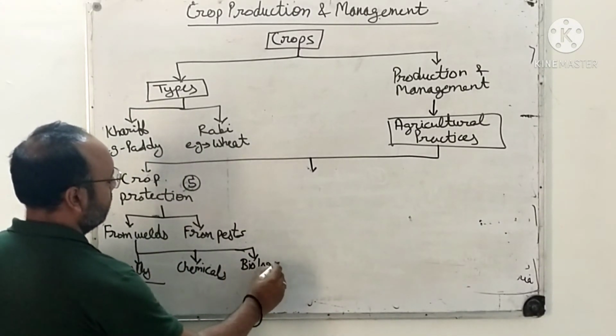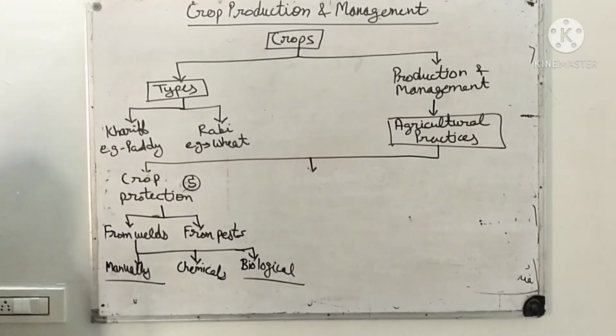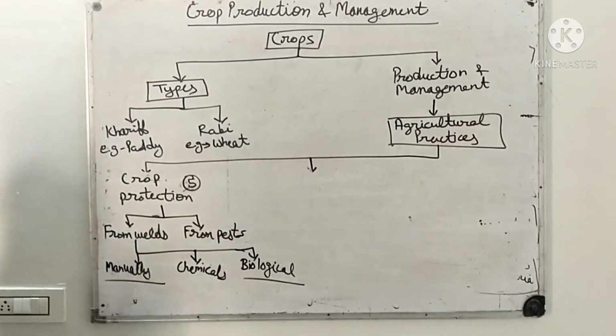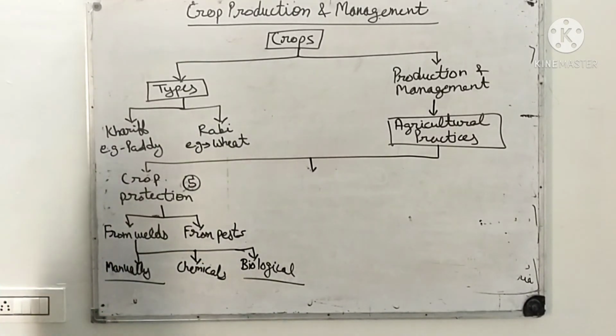Now this is a new term, biological. In the biological method, what we do, we just introduce the insects or some pests which consume these weeds, and as they consume, the weeds die. So we can just introduce these kinds of insects and pests in the field. Okay. Then for pests, we know that we have to use pesticides to protect our field from the pests, right?